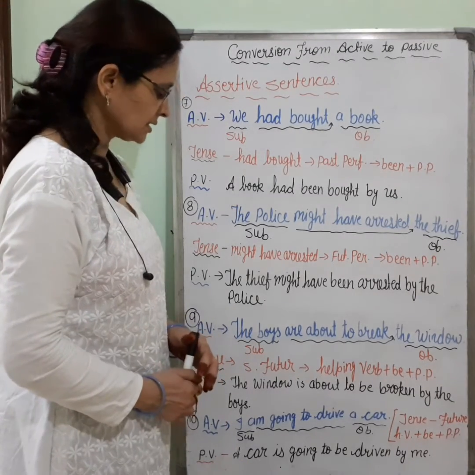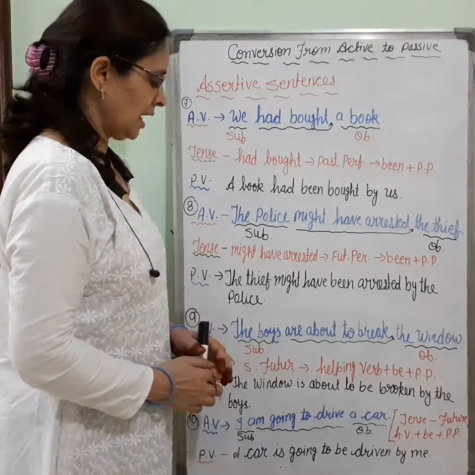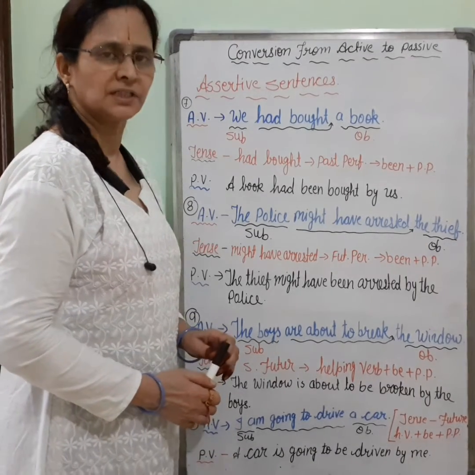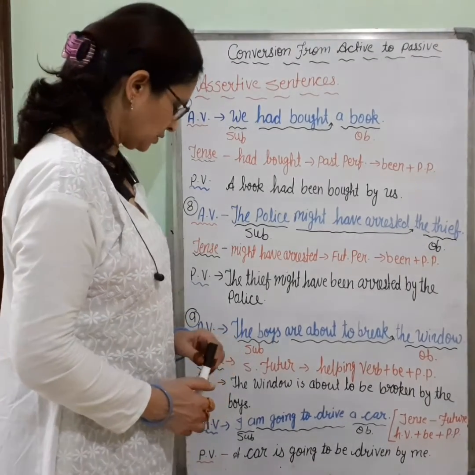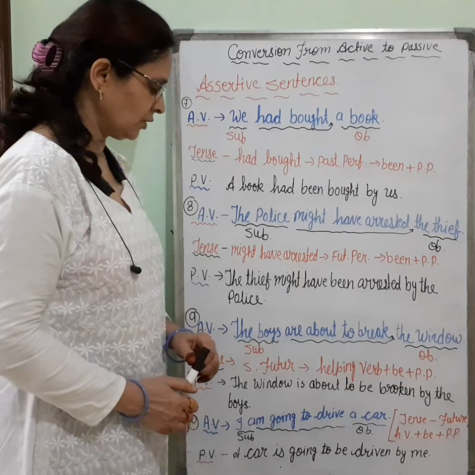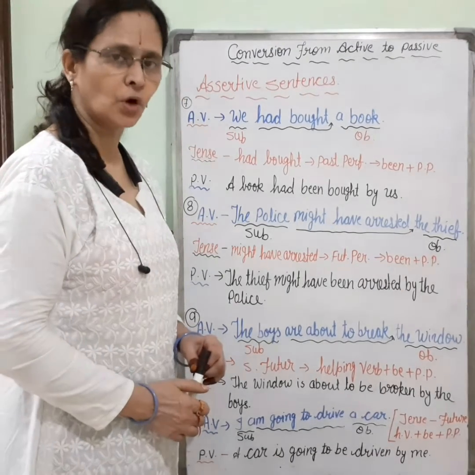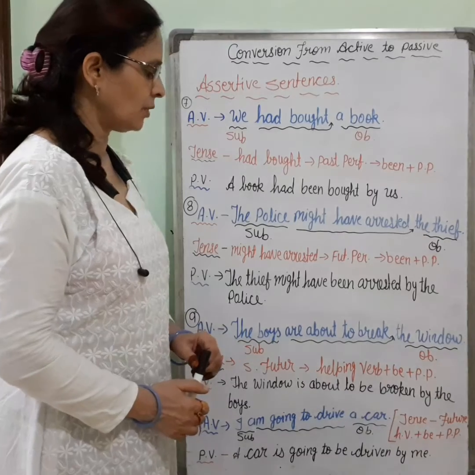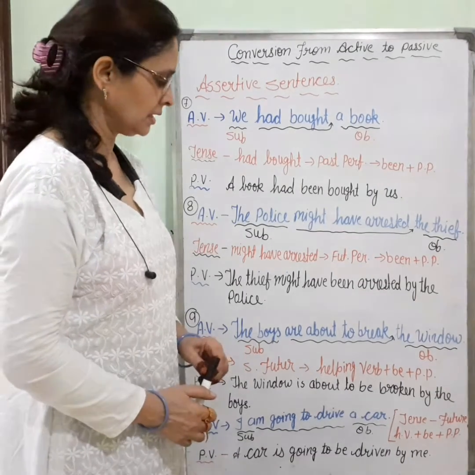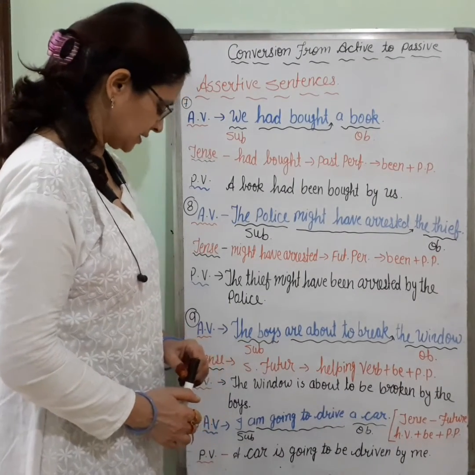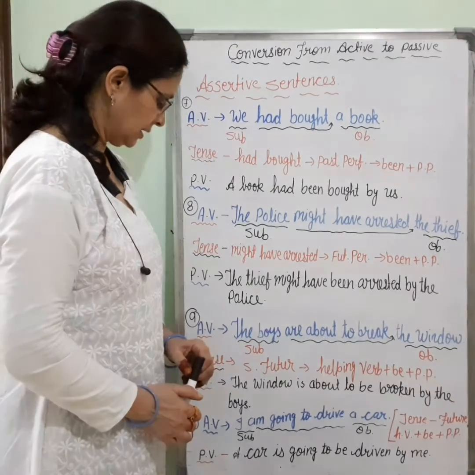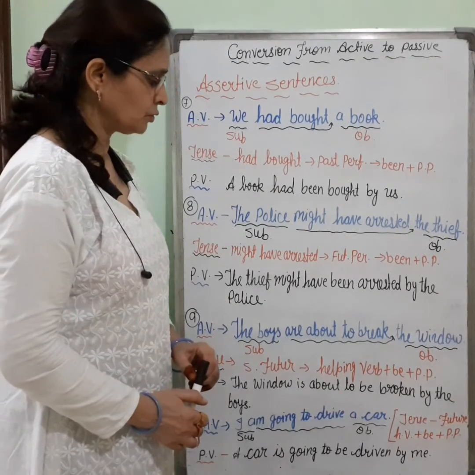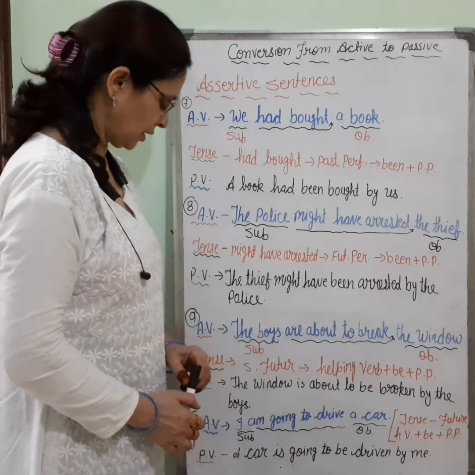Then the tense is future tense, and helping verb plus be plus past participle we have to use. So the passive voice will be: the window is about to be broken by the boys. Broken is the third form or past participle form of break. Again I will repeat it: the window is about to be broken by the boys.